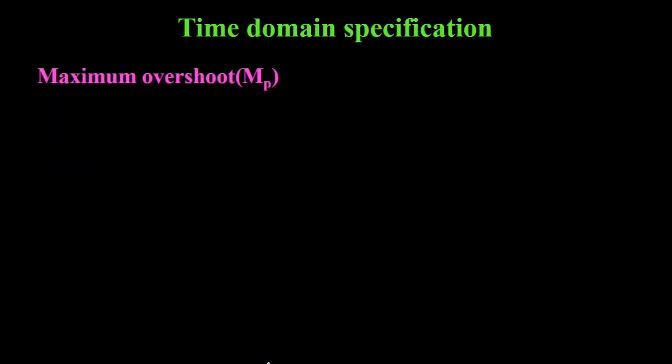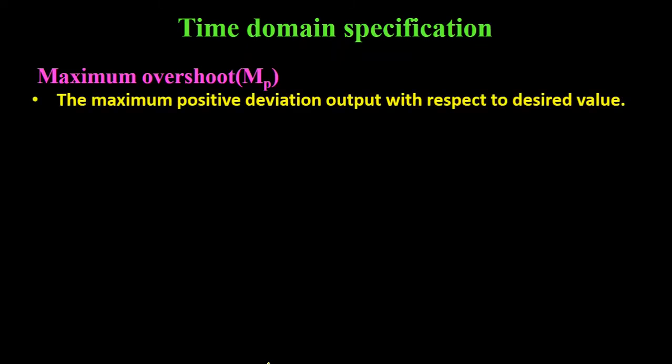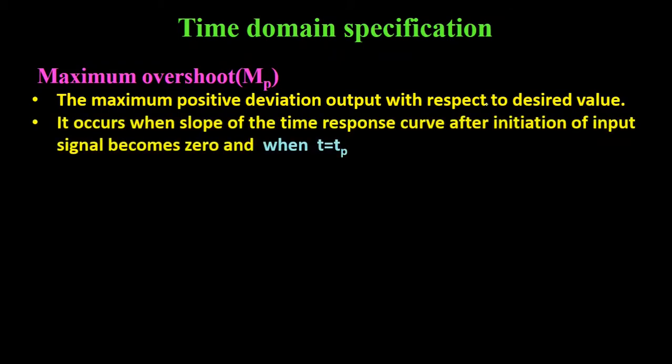In the last lecture we have derived the expression for peak time TP. In this lecture we are going to derive the expression for maximum overshoot represented by MP. Maximum overshoot is the maximum positive deviation of output with respect to desired value. Maximum overshoot occurs when slope of time response curve after initiation of input signal becomes 0, and maximum overshoot occurs when time t is equal to peak time TP.